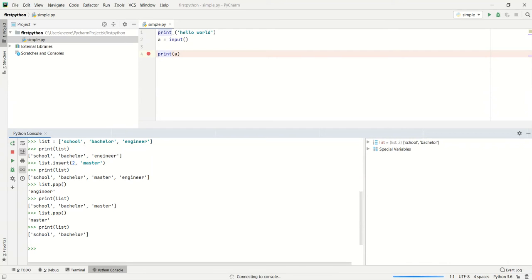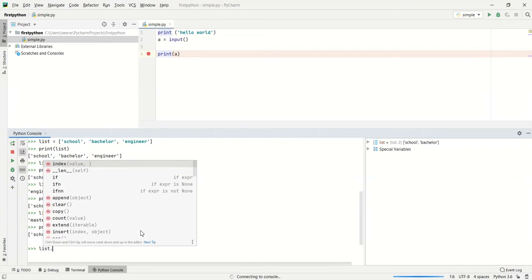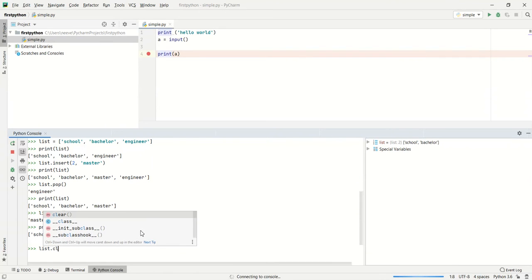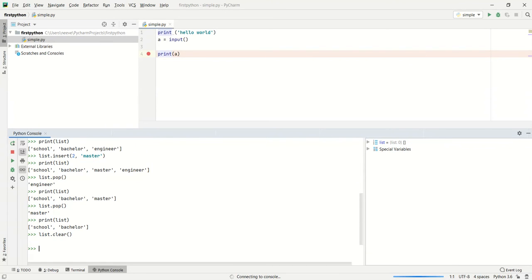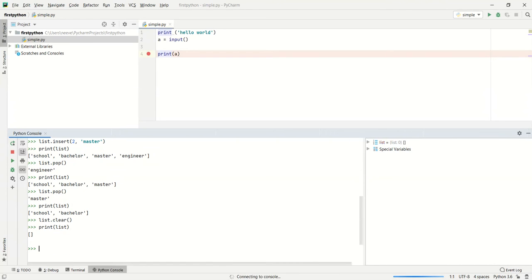If we wanted to clear the list, I am going to do list dot clear, which means all the elements present in the list will get cleared over here.